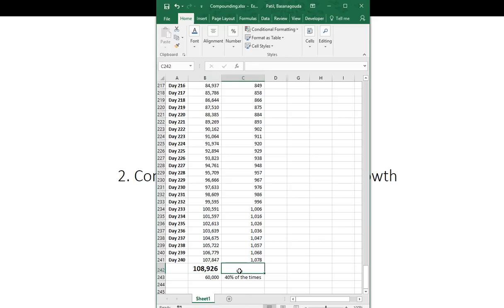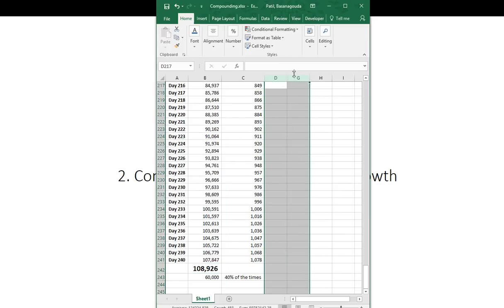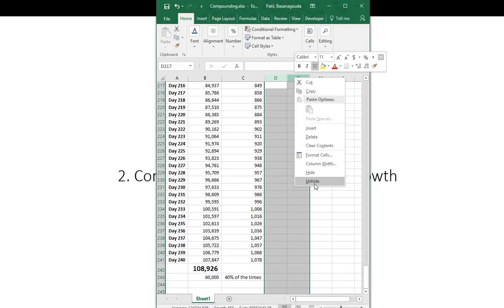Now with this, I'll just give a brief look at the real magic of compounding. Okay, so as you saw, we took the percentage growth of 1% every day, but assume that you aim for 2% a day, and what will be the figure at the end of 1 year? You might be thinking that will be 1,08,000 into 2, which is 2,16,000. Am I right? I think you are doing that, but let me show you with an example what happens there.